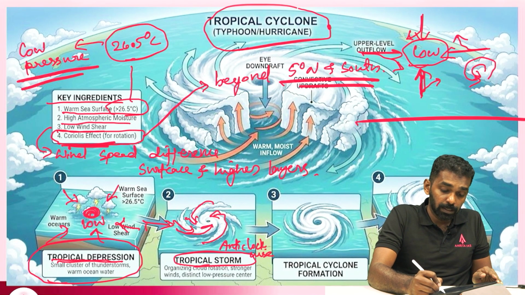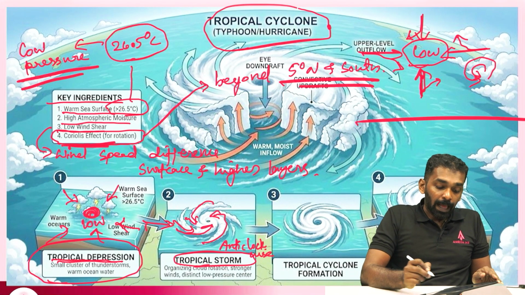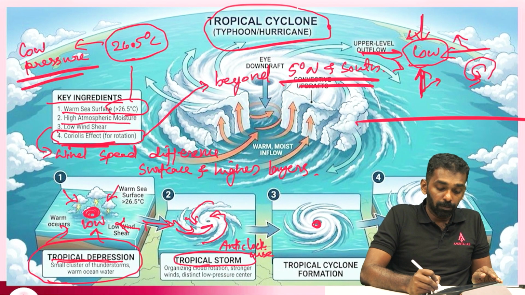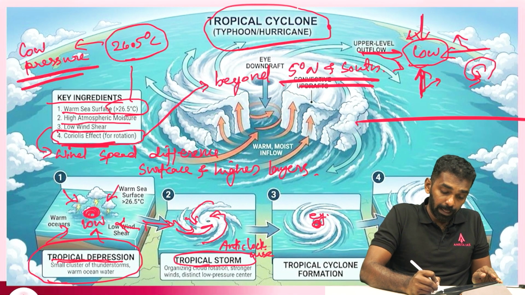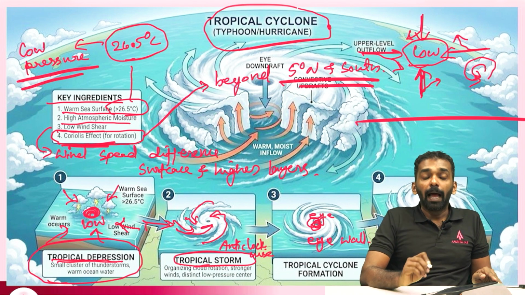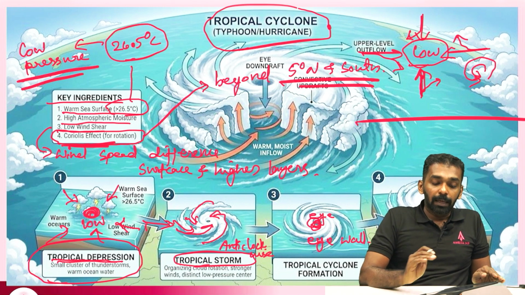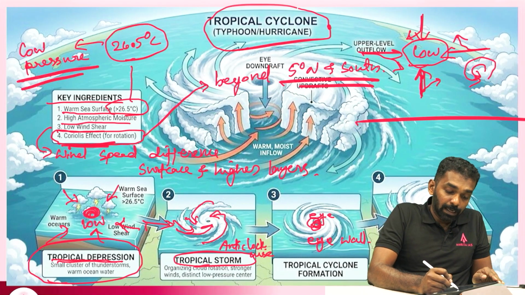Here the center of the cyclone is called the eye and the surrounding region is called the eye wall, eye and eye walls. Along the eye wall, gradually it will start condensation.